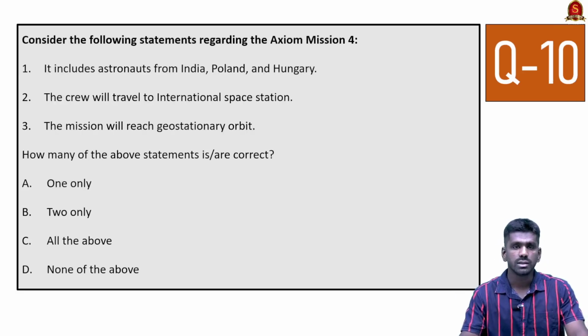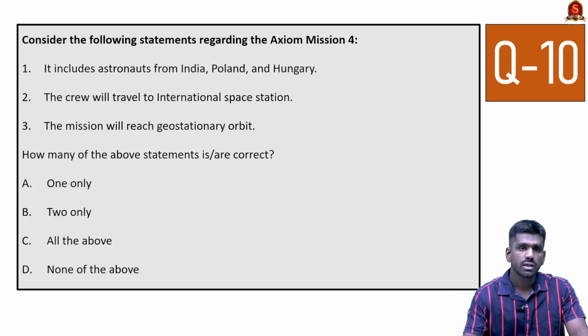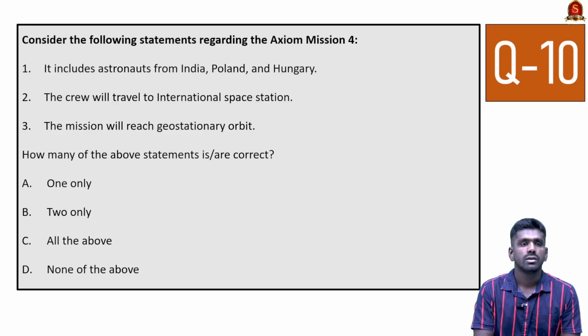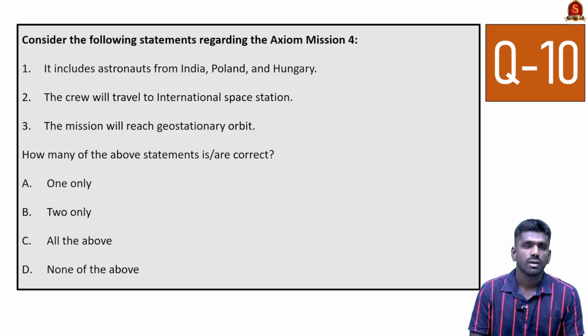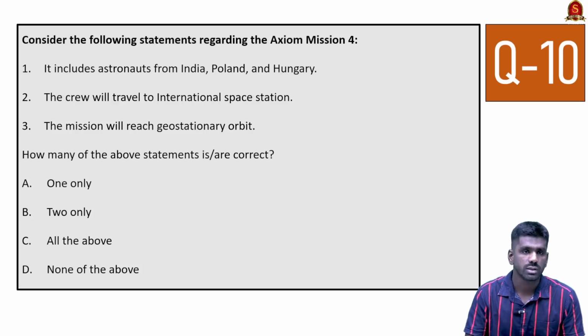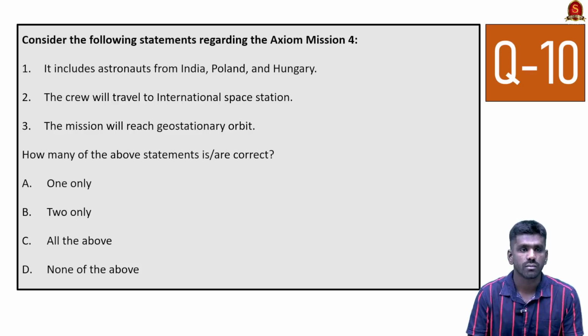Now look at the 10th question. Consider the following statements regarding Axiom Mission 4. So this was recently seen in news, this mission Axiom 4. It includes astronauts from India, Poland and Hungary. Yes, this statement is correct. This is a private mission to the International Space Station. So the second statement is also correct.